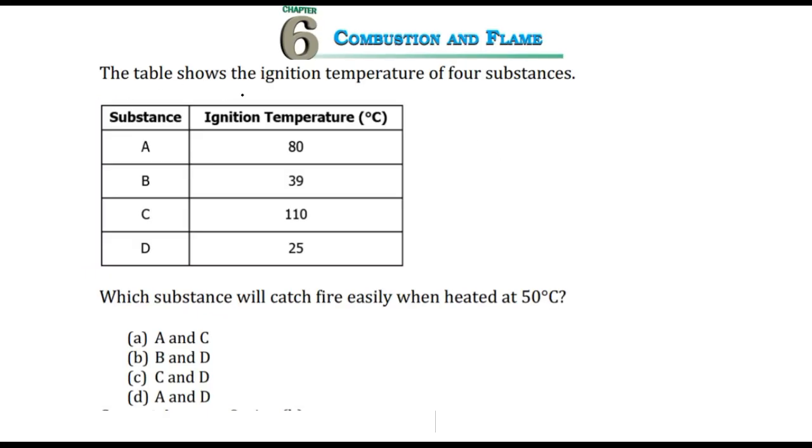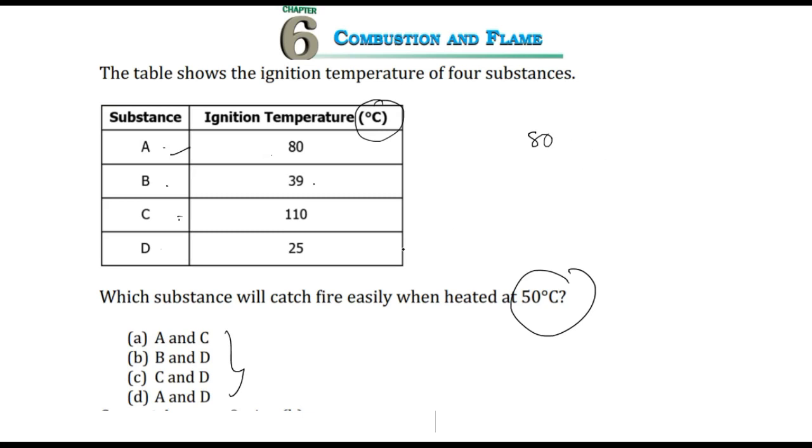The table shows the ignition temperature of 4 substances. Okay, substance A 80 degrees, in degrees centigrade it is written, B 39 degrees, C 110 degrees, and D 25 degrees. So which substance will catch fire easily when heated to 50 degrees? So what is very near here at 50 degrees, you know? So the choices you have to see first. A and C, first choice.